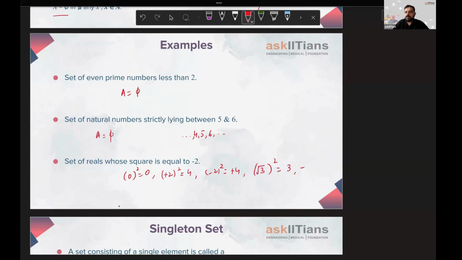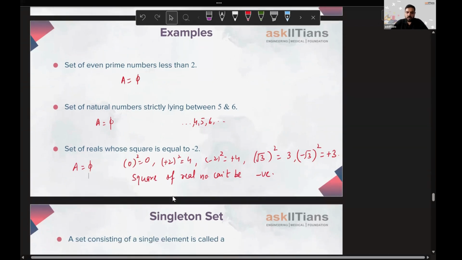If I take minus root 3 square, that is also going to be plus 3. So I am not finding any real number whose square is coming out as negative. That means the square of a real number can't be negative. I hope you already know this. Minus 2 is a negative number. Can't happen. Not possible. Let's say A is a set phi.